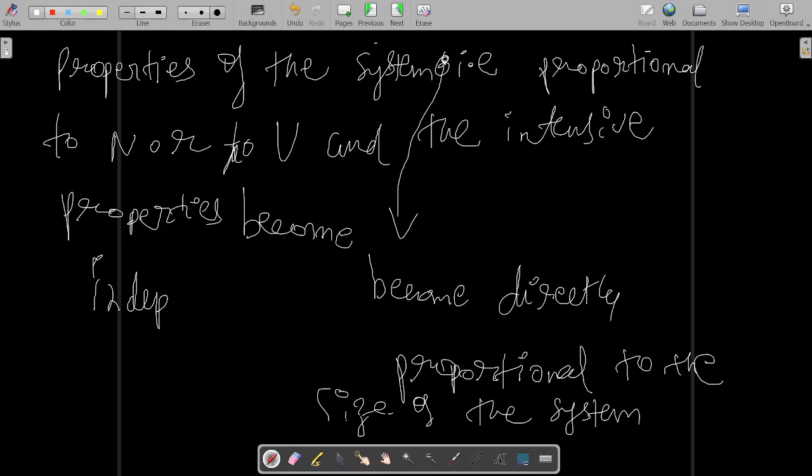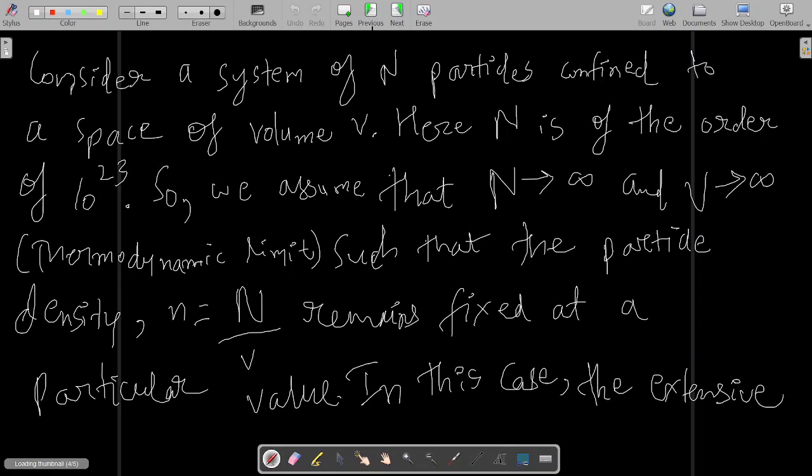Now I will explain the meaning of this. So hopefully you have written this in the notebook. So an n particle system is there which is confined in volume V. N is of the order of 10 to the power 23. So we assume that capital N tends to infinity and V tends to infinity. Both of them are huge numbers, so their ratio will be a limiting number. So small n will be a limited number. So it remains fixed at a particular value. Number of particles per unit volume will be fixed to a particular value, that is the particle density.